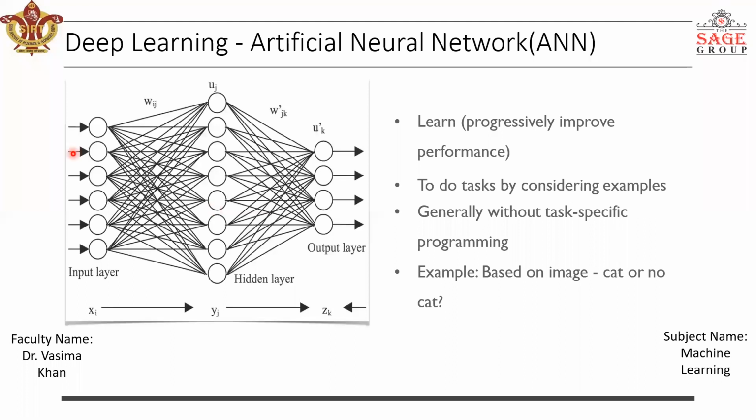Okay, so these are the nodes, and we have grouped these nodes in the form of layers. So this is the input layer. These are the nodes in the hidden layer, and these are the nodes in the output layer. So you can see here it is written that this is the input layer, this is the hidden layer, and this is the output layer.